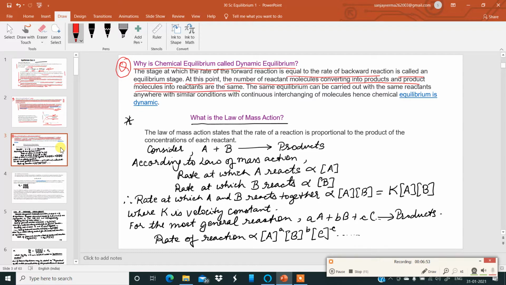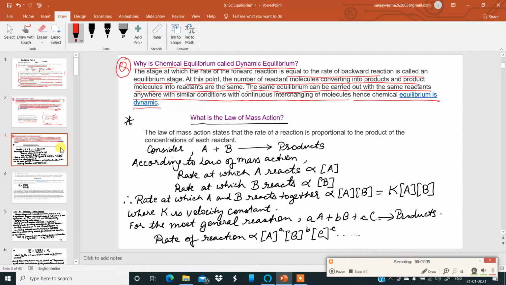This concept is opening up, I believe, in your mind. When the equilibrium stage is achieved by the system, the number of reactant molecules converting into products and the product molecules converting into reactants are the same. The same equilibrium can be reached with the same reactants anywhere under similar conditions, with continuous interchanging of molecules. Hence, chemical equilibrium is dynamic in nature. Am I clear? That was a brief introduction to the meaning of equilibrium, chemical equilibrium being dynamic in nature.